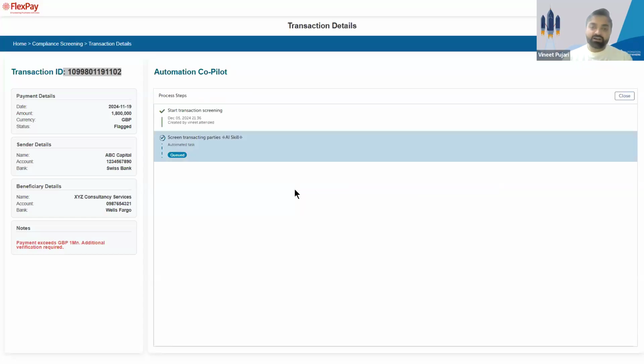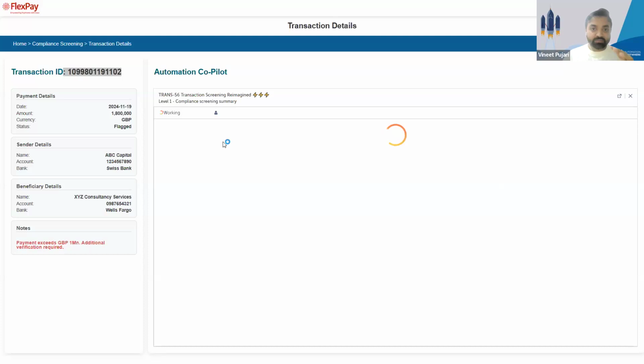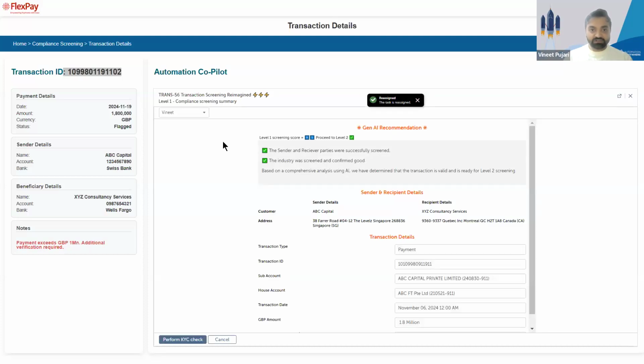And then remember I told you about how I used to do manual Google search about the sender and the receiver? Guess what? That activity has been converted to an AI agent, which is trained with our AI Agent Studio, fine-tuned with a prompt that does Google search and then brings about a summary of the sender and the receiver and some of their whereabouts. Like, have they been involved in these transactions earlier? Have they been involved in any kind of fraudulent list, etc.? Now, the AI agent has processed that step.